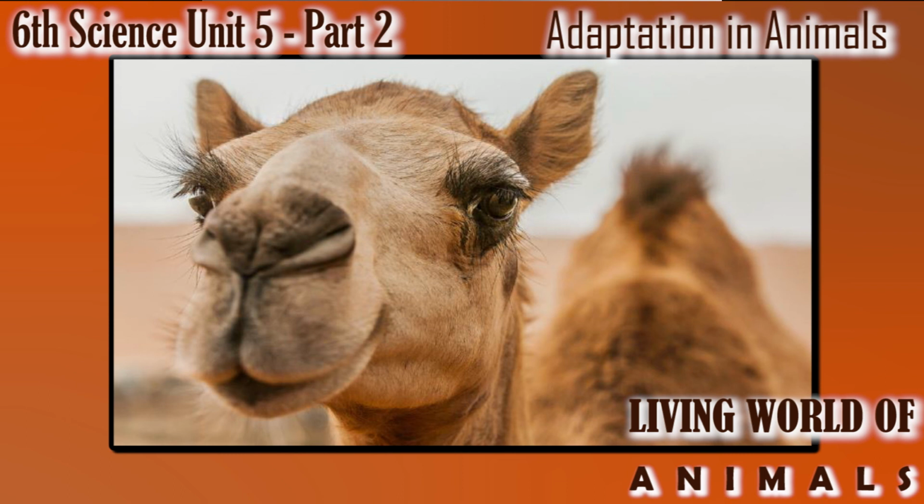The long eyelashes and hairs present in camel's eyes protect it from sandstorm in the desert region. And also long hairs present in nostrils keep the nostrils safe to avoid dust.